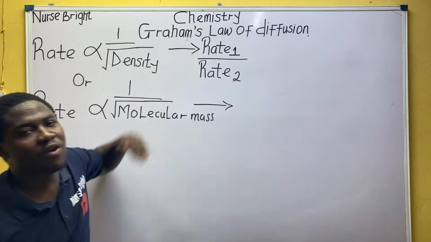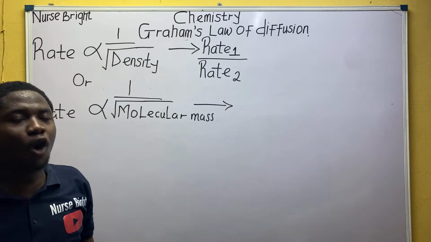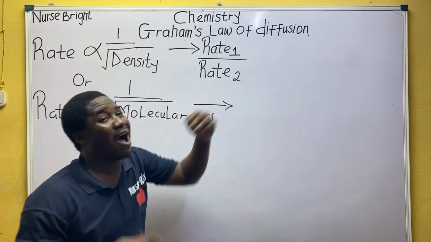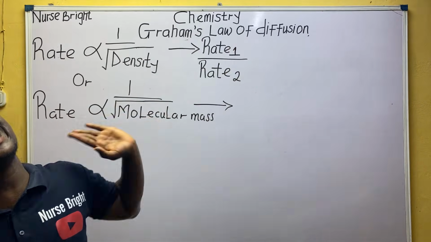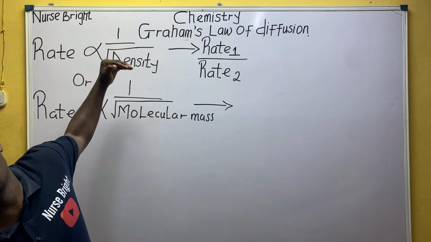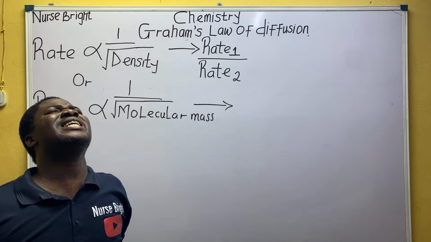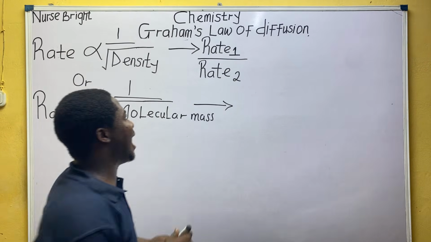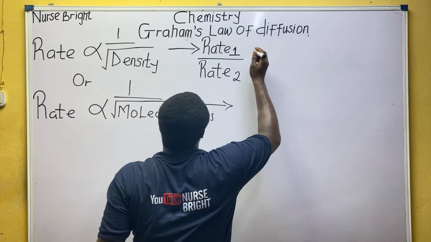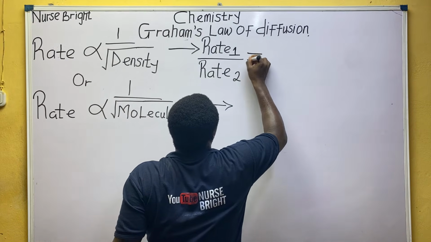Now, you can see what I've done. I said rate 1 over rate 2. Is it not from 1 to 2? Yes, it is. So what we now put is root of density, which will go from the opposite direction. Next, we simply put equal to.